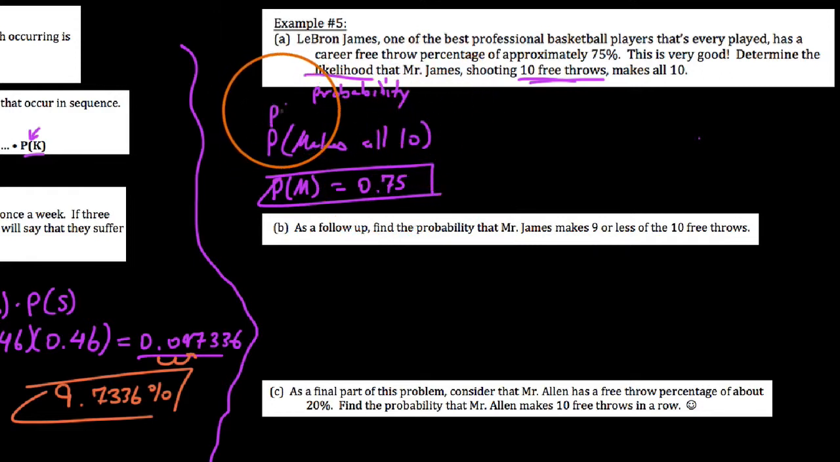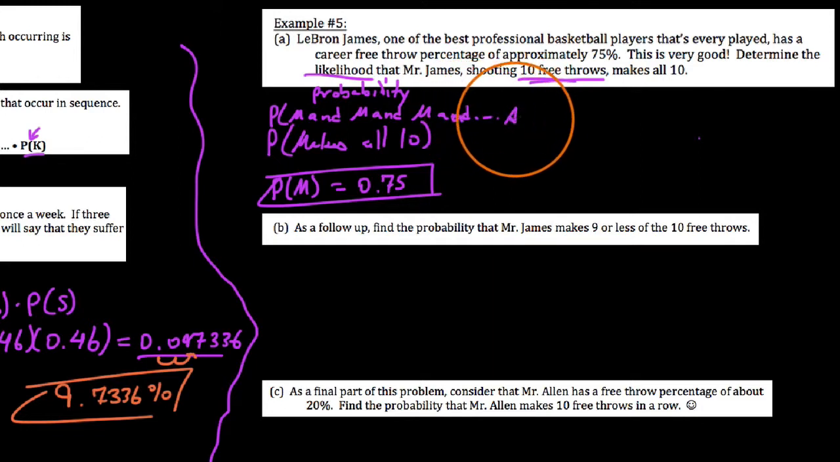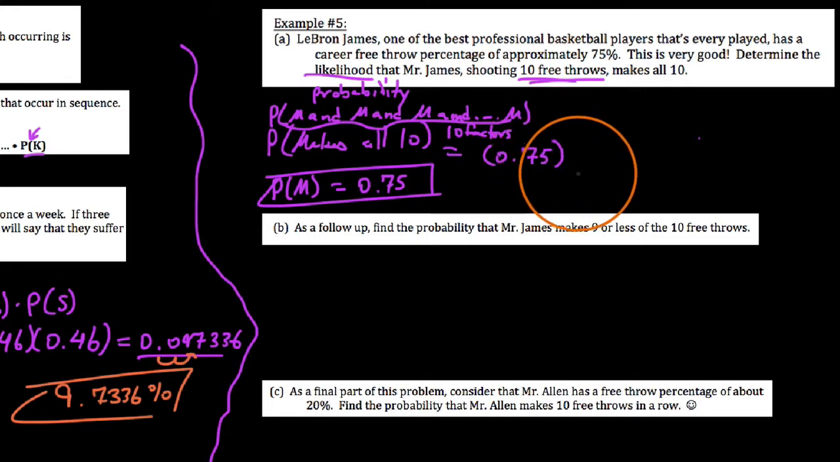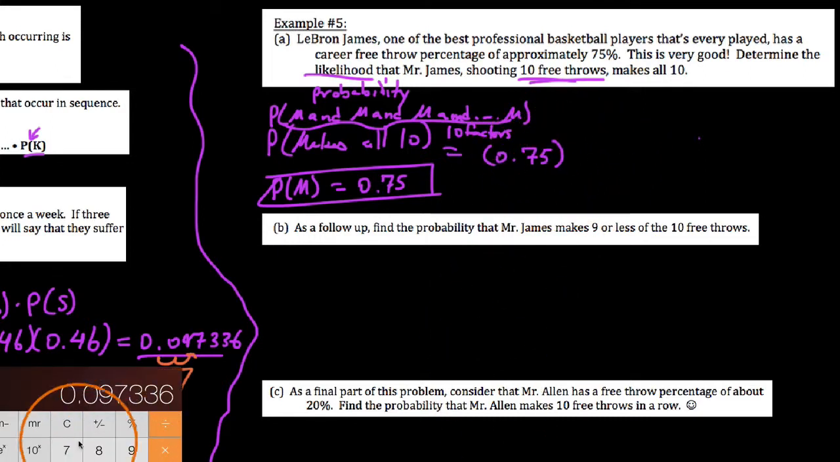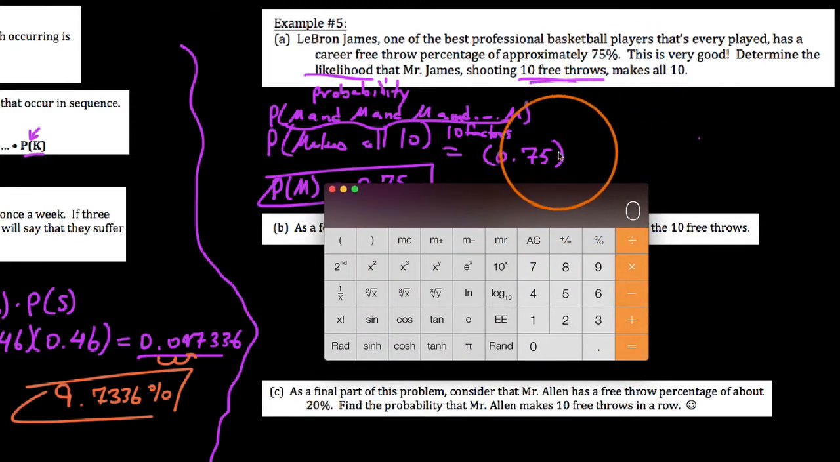The idea here is that I don't want to have to write probability of makes, and then he makes another one, and then he makes another one, and dot, dot, dot, makes, whoops, not an A, an M. But there would be essentially 10 of these factors right here, 10 factors of making it. So making all 10 would really be the probability that he makes one times itself 10 times. And the fact that he makes the first basket does not affect him making the next basket. These are independent events. So if he makes one at a 75% chance, what's the probability that he makes all 10? It's really going to be 0.75 to the 10th.